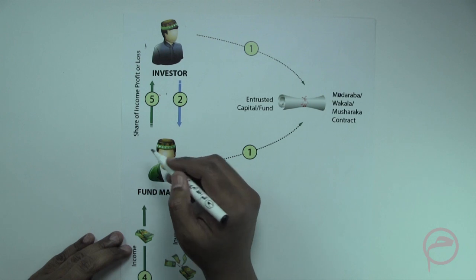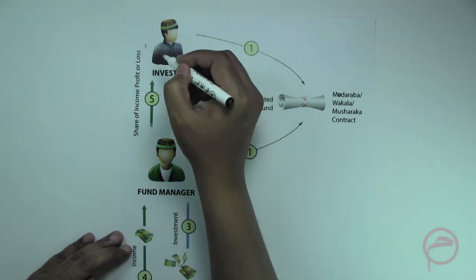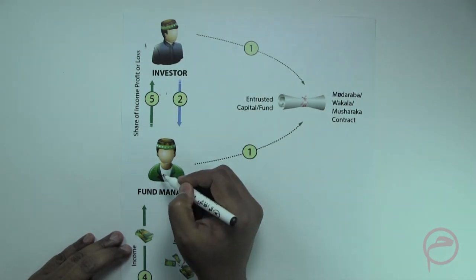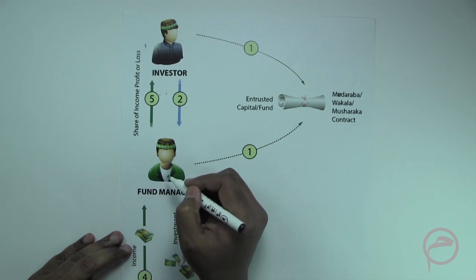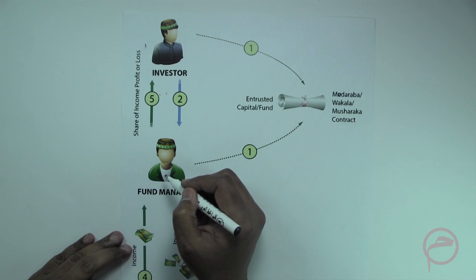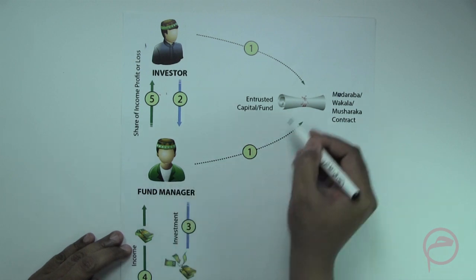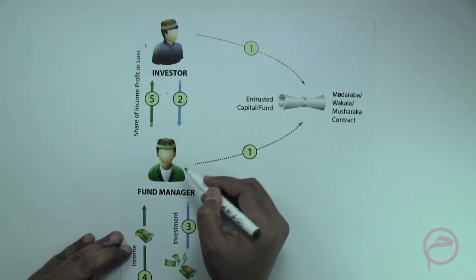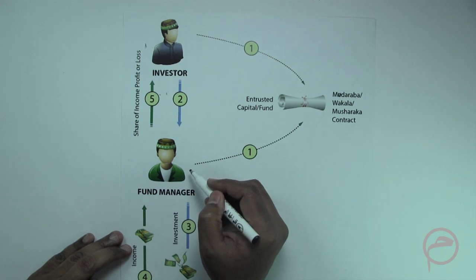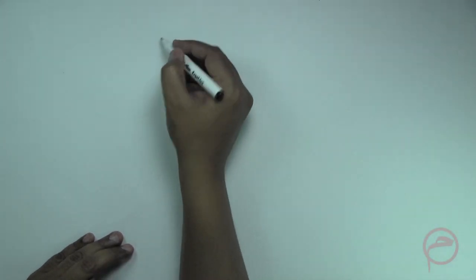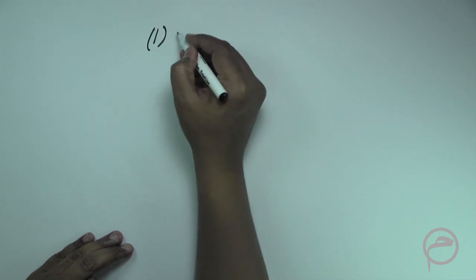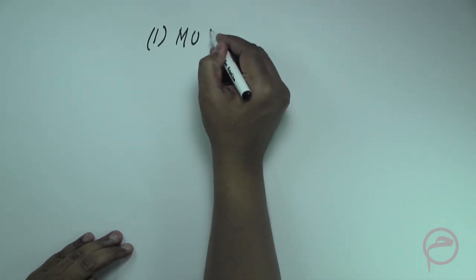Now the relationship which is created between the investor and the fund manager is based upon what structure is used to develop that relationship. Now there could be three structures which could be used. One is a Mudaraba structure, a Wakala structure, and a Musharaka structure. So as I said, the first could be, for example, a Mudaraba structure.